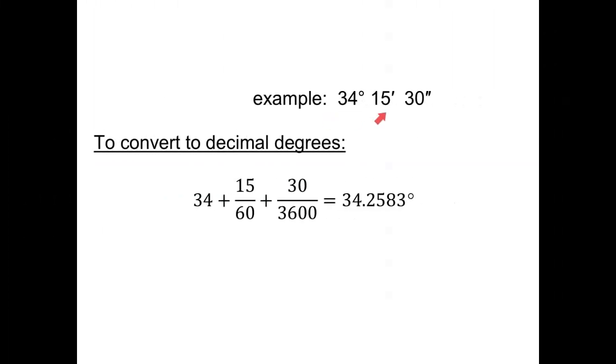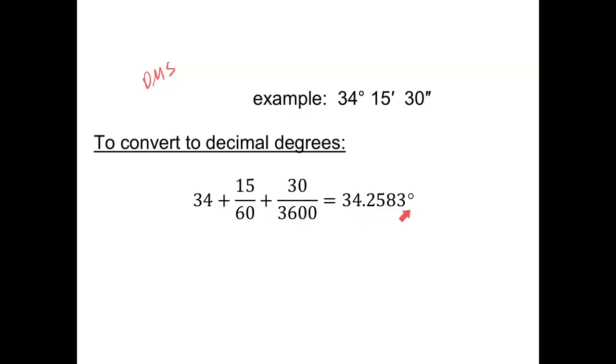Here's an example of an angle that's written in degrees, minutes, and seconds. Sometimes we call that DMS, for degrees, minutes, and seconds. The 34 degrees, that's familiar. This is a little new. So sometimes we want it in this format, which is DMS, and sometimes we want it in decimal format, where this is a fraction of a degree.